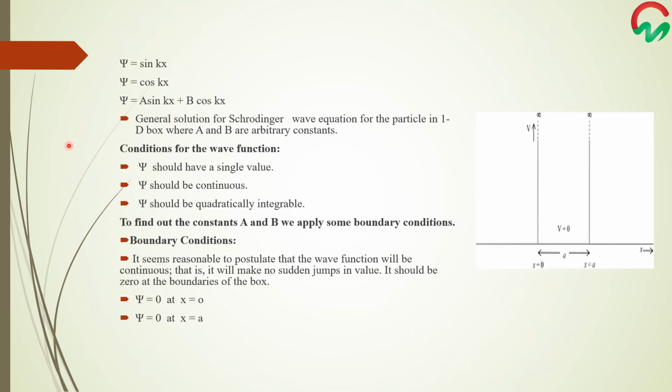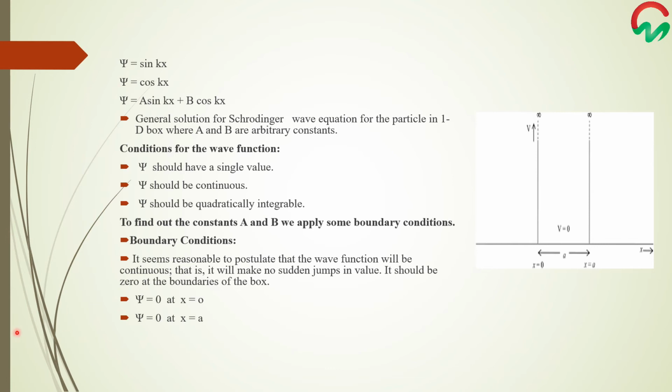For knowing the values of A and B, we will apply some conditions for the wave functions. Psi should have a single value, psi should be continuous, and should be quadratically integrable. To find out the constants A and B, we apply some boundary conditions.